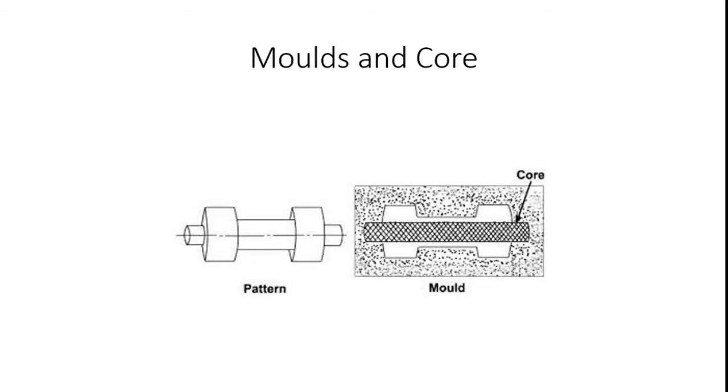After that, molds and cores. How can we make a mold with sand? What properties can we calculate for the sand? For example, considering the permeability, how can we calculate the permeability of the sand mold? And also, how can we evaluate the mold strength? And also, how can we calculate the adhesiveness and cohesiveness properties of mold sand? Likewise, we can calculate. And also, what allowances can we give to the core box and core? What allowances did we consider? These are the important things in the mold and core making processes.